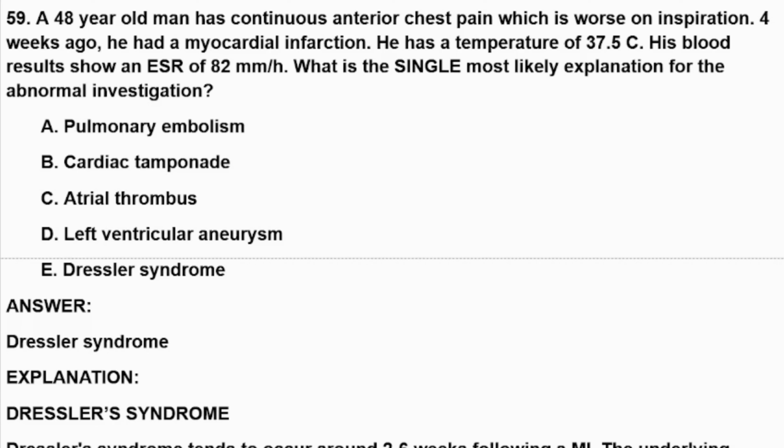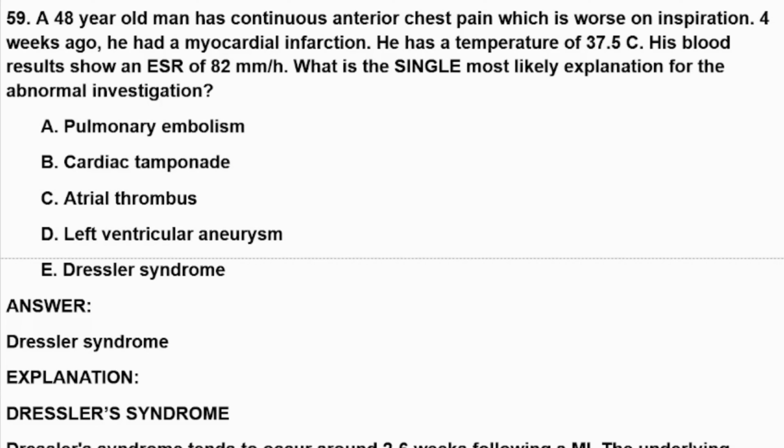His blood results show an ESR, or erythrocyte sedimentation rate, of 82 mm per hour. His ESR is raised. What is the single most likely explanation for the abnormal investigation? We must look for the infective or any causes which can do this for the patient, raising the patient's temperature or raising the ESR.